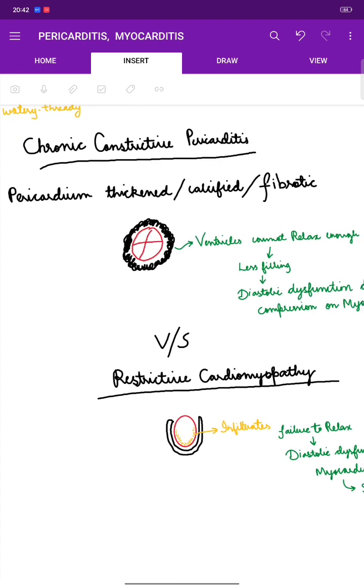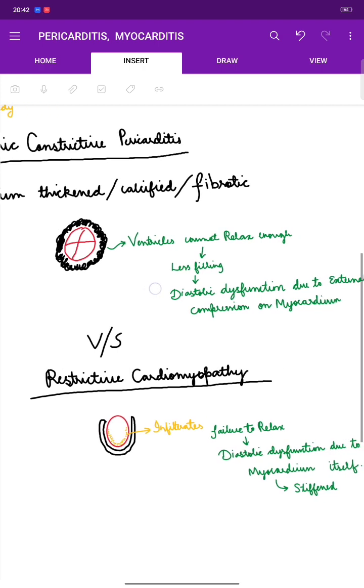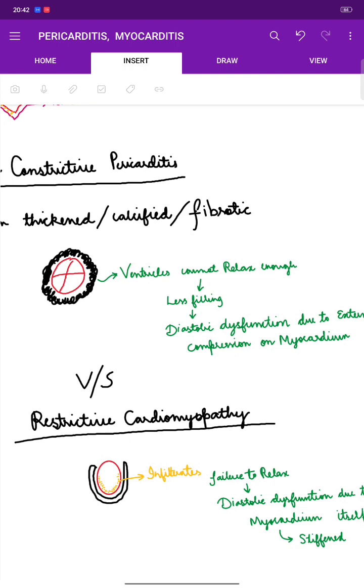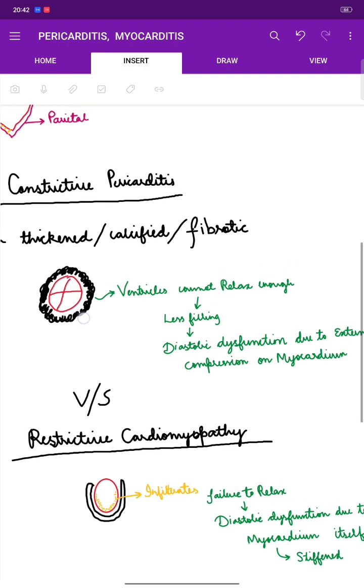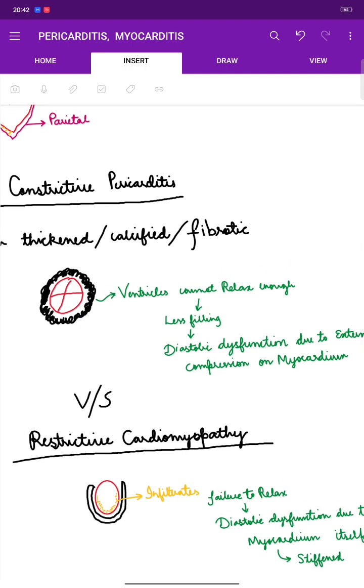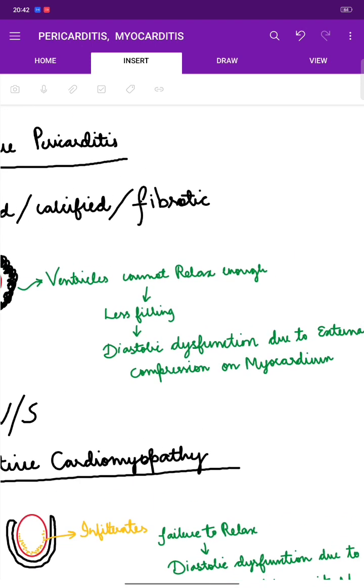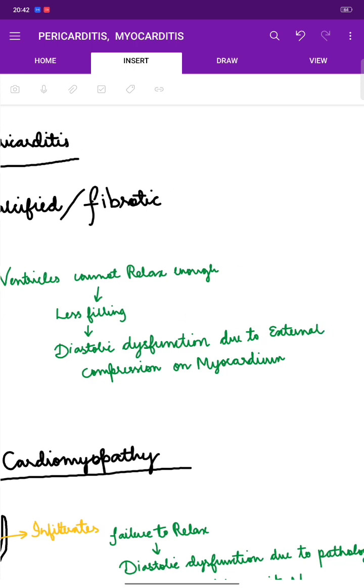So chronic constrictive pericarditis. I've already said about this, that pericardium is thickened, calcified, or fibrotic. Okay, so in this, as you can see, the thickened calcified fibrotic pericardium in the diagram I have made. So it gets thickened, so ventricles cannot relax enough. So when the ventricles cannot relax enough, there is less filling.